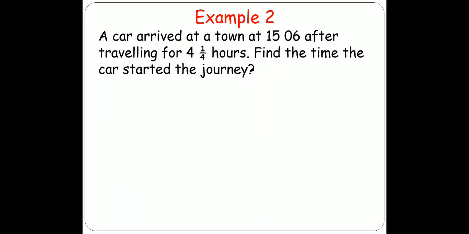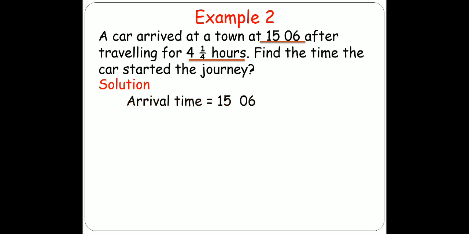Now let's do another example. A car arrived at a town at 15:06 after traveling for 1 by 4 hours. Find the time the car started the journey. So what are you given here? You are given arrival time 15:06 and the time taken 1 by 4 hours, and you are asked to find the departure time or starting time.